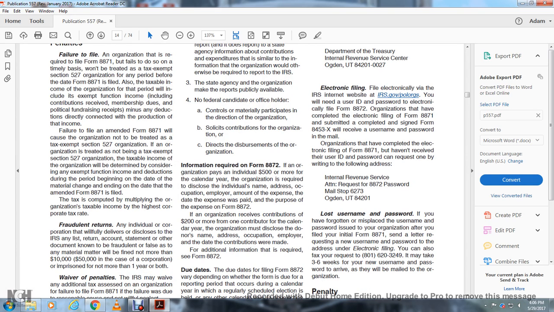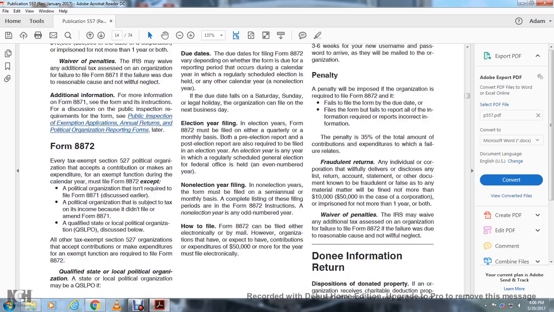Lost username and password. If the organization has forgotten or misplaced the username and password issued after filing the initial Form 8871, send a letter requesting a new username and password to the address for electronic filing. You can also make a request at 801-620-3249. It may take 3 to 6 weeks for the username and password to arrive, as they will be mailed to the organization.